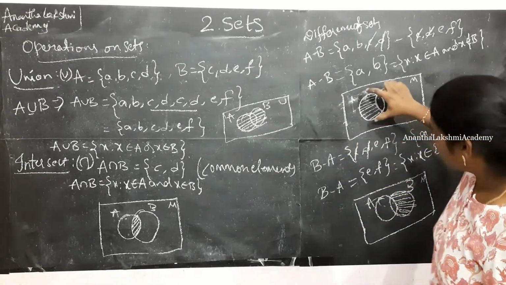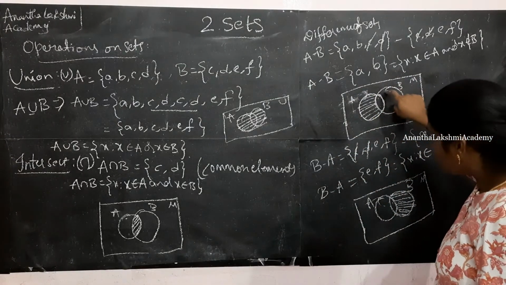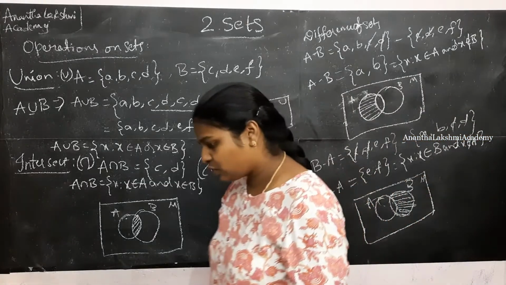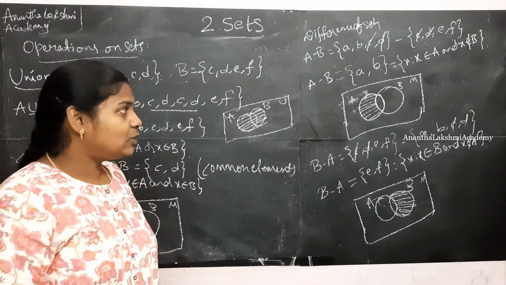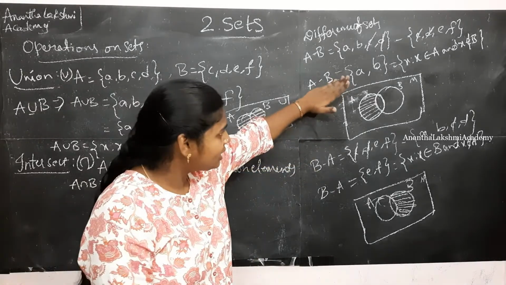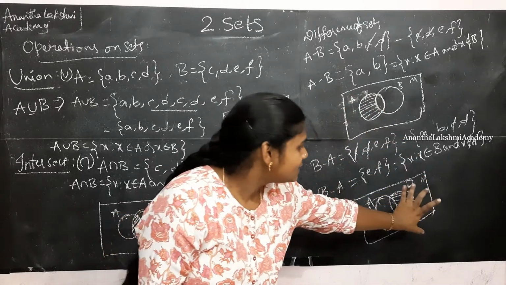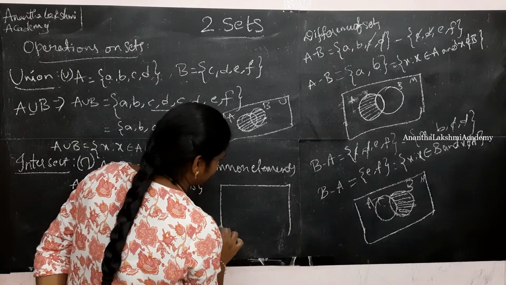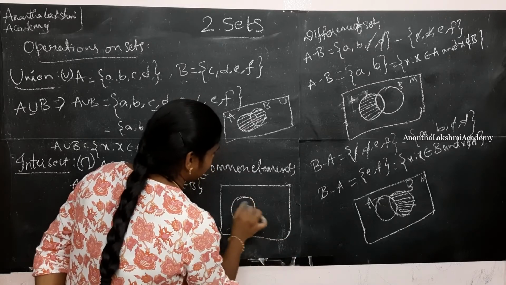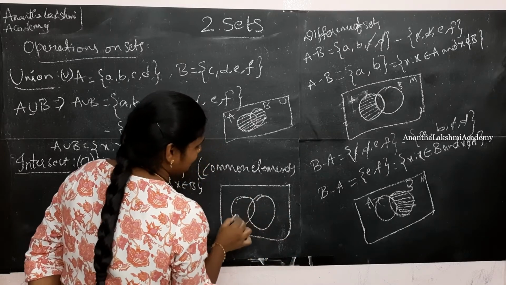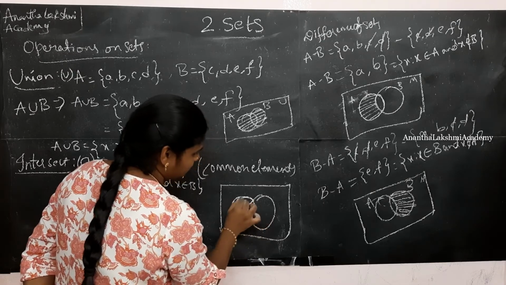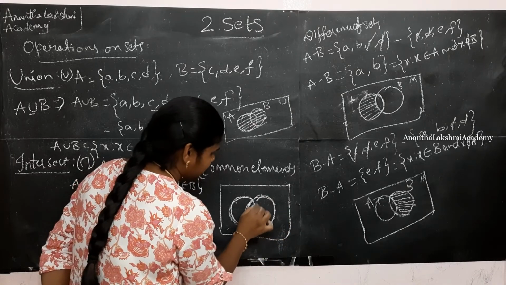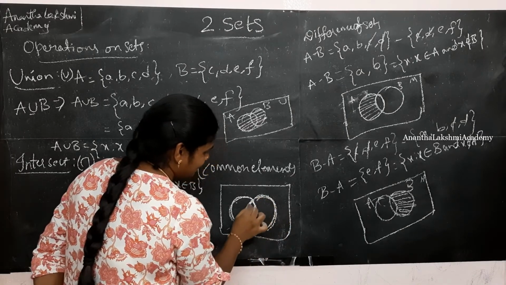A minus B is only this part, B minus A is only the B part, and the center part is A intersection B. As I have told you earlier about disjoint sets, if you see here, A minus B only this, B minus A. So consider this diagram. This is A minus B. Alright, this is B minus A. And what is the center part?